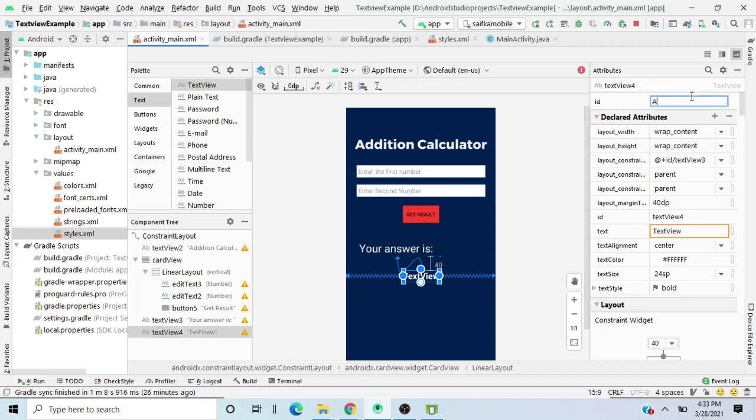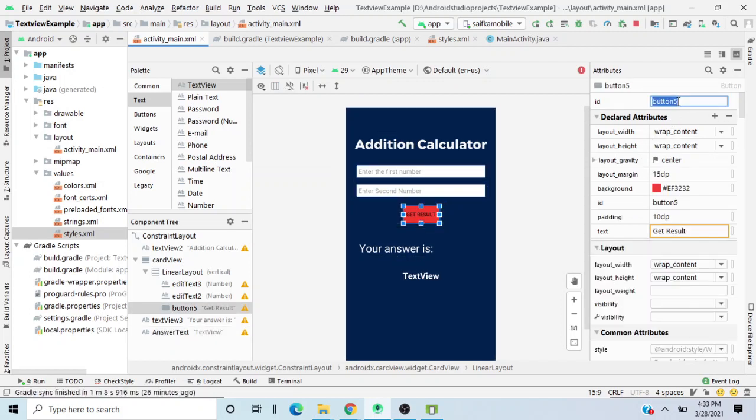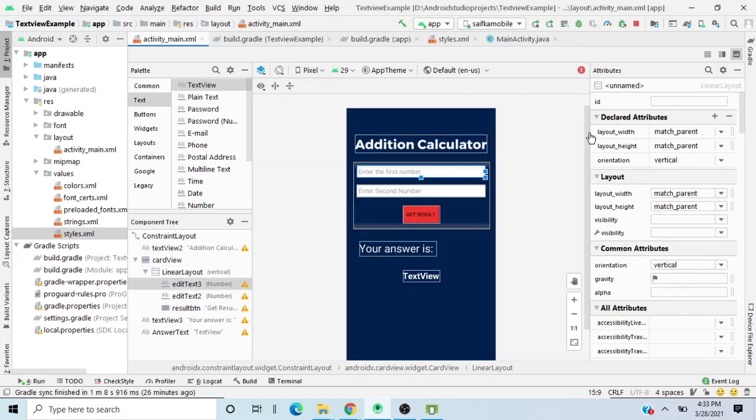Designing is the most important part, trust me. Answer text. Okay, this will basically do that, and add a result btn, result button, and I will add an ID to this one.